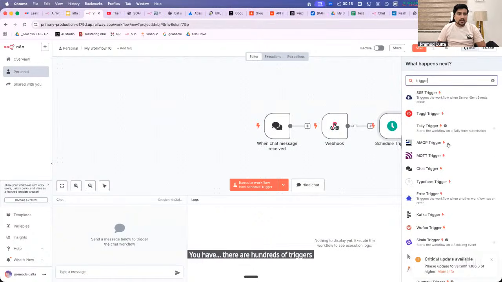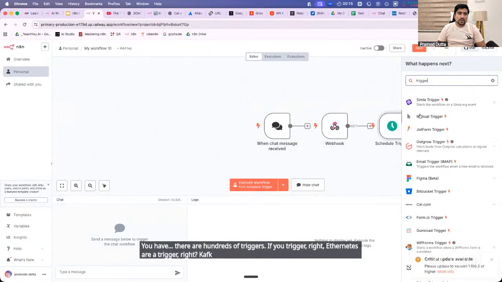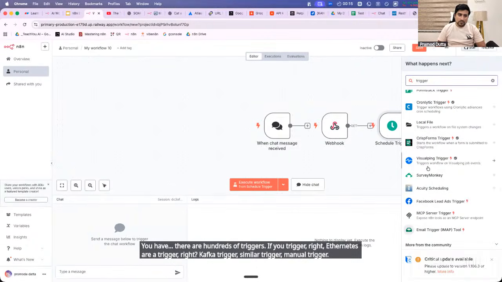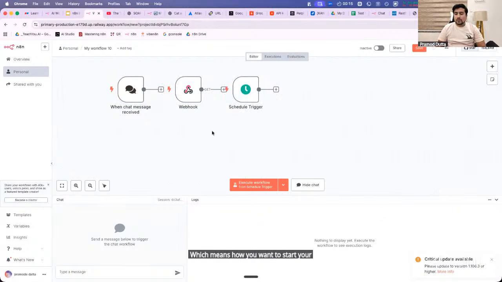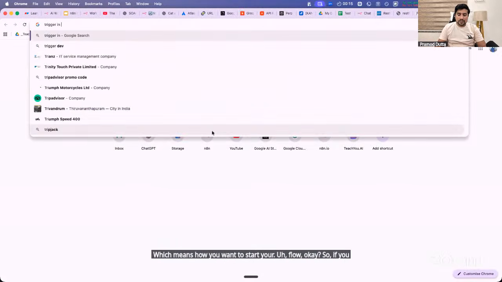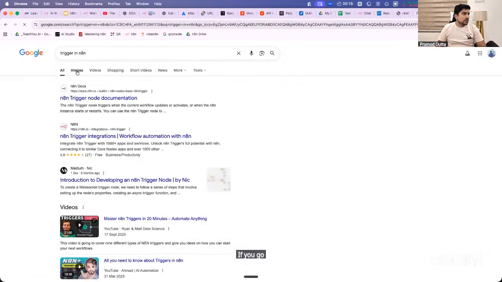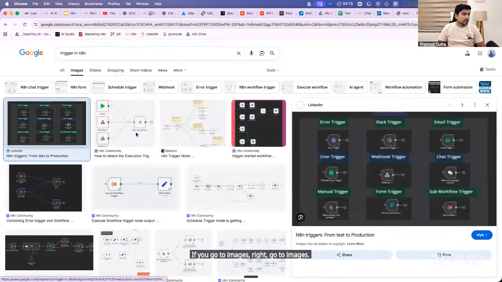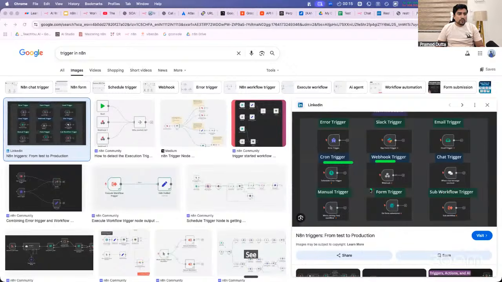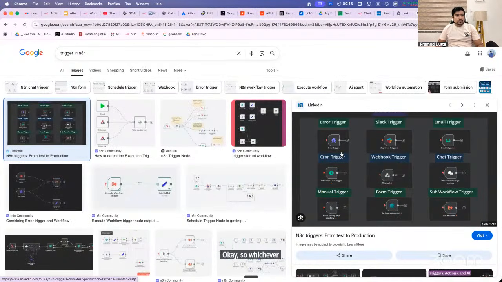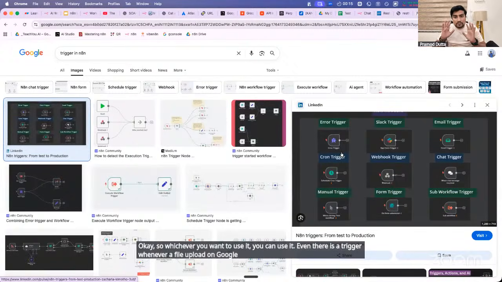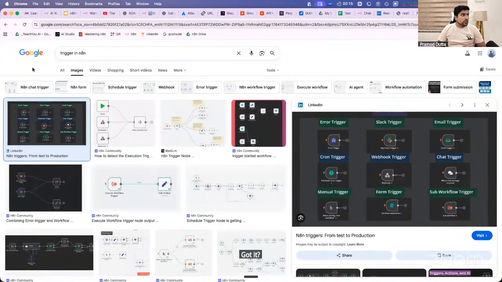There are so many triggers: Kafka trigger, manual trigger, email trigger, and so on. It means how you want to start your flow. If you search for triggers in n8n in images, it will show you so many. We have cron trigger, webhook trigger, form trigger, manual trigger, chat trigger, subflow trigger. Whichever you want to use, you can use. Even there is a trigger whenever a file is uploaded on Google Drive. Got it? File uploaded is also a trigger.